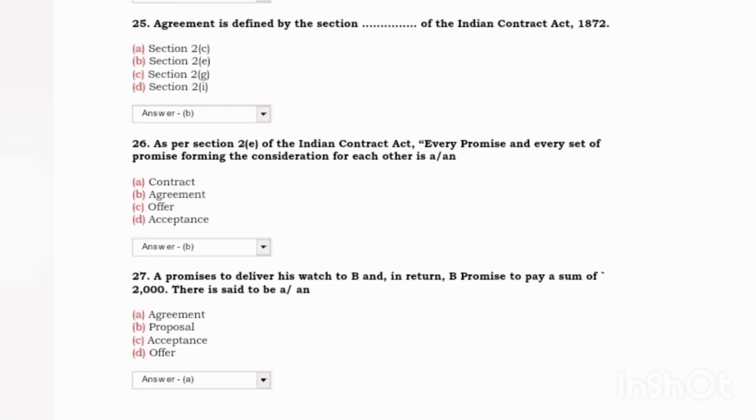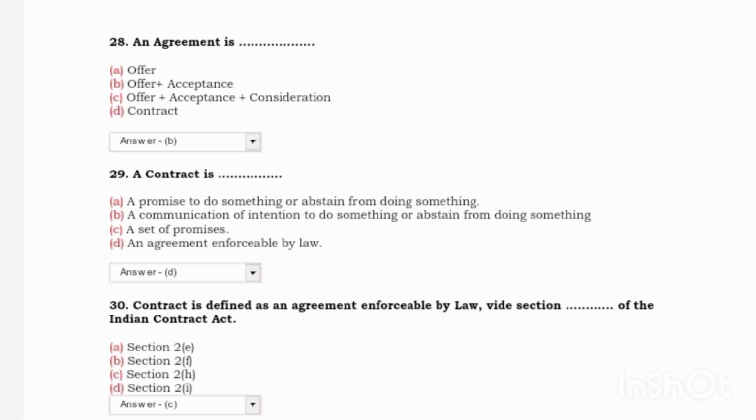Next, agreement is defined by which section of the Indian Contract Act 1872? Answer B, Section 2(e). Next, as per Section 2(e) of the Indian Contract Act, every promise and every set of promises forming the consideration for each other is: answer B, an agreement. Next, A promises to deliver goods to B, and in return B promises to pay a sum of 2000. There is said to be an agreement. Next, an agreement is: answer, offer and acceptance.